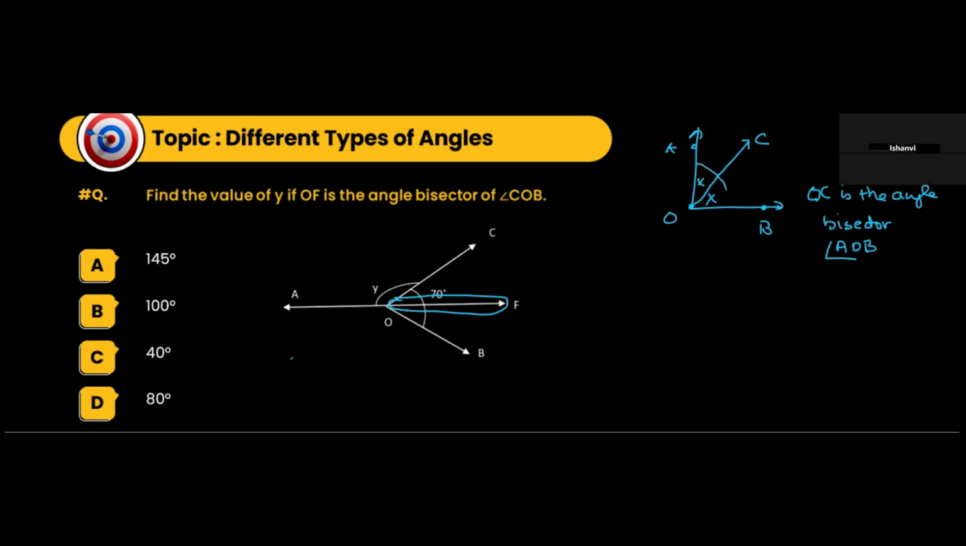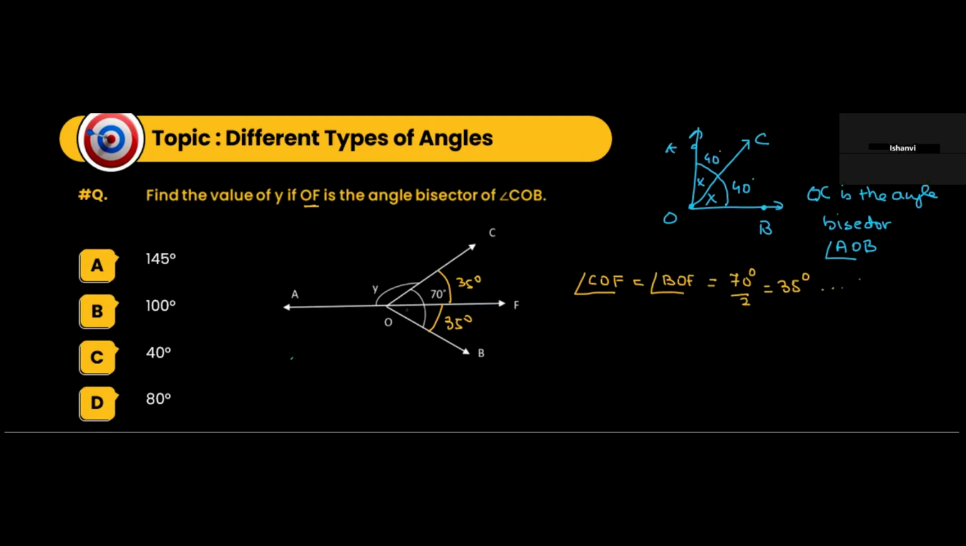Let's say if this entire angle was 80 degrees, this would become 40 degrees and this would become 40 degrees. That is what we mean by angle bisector. So here also, we have been told that OF is the angle bisector. This is 70. So tell me, what will be the value of this angle? 35. So this angle will be 35. We can say that angle COF is equal to angle BOF, which is equal to 70 degrees by 2. That is 35 degrees.